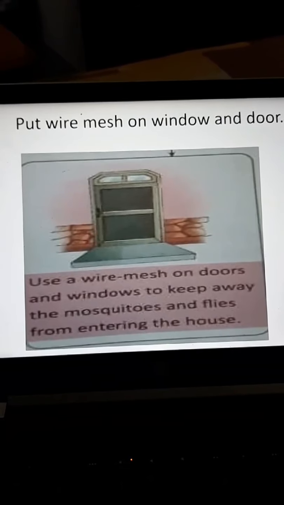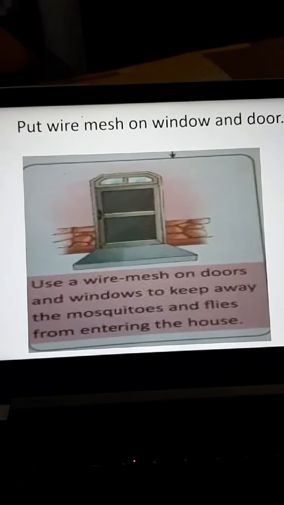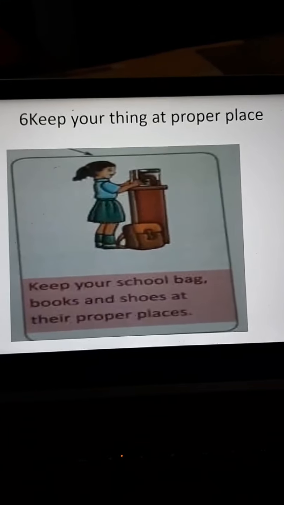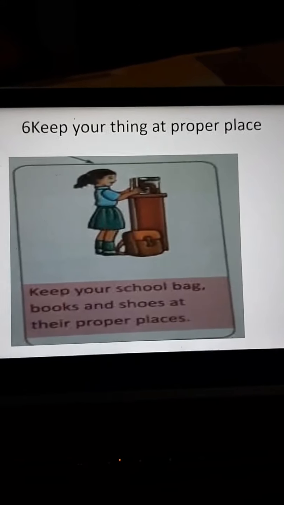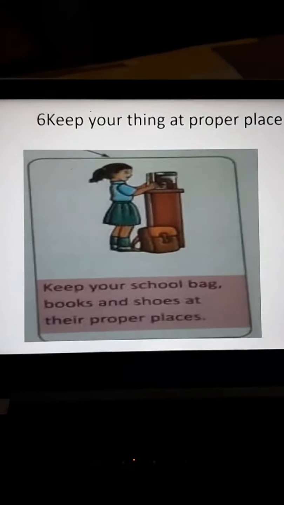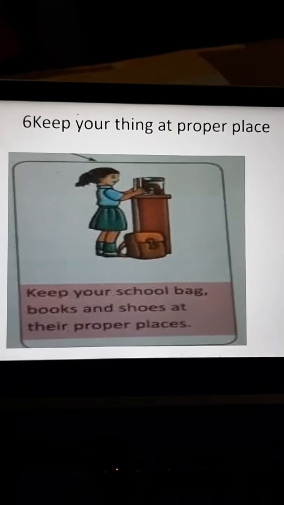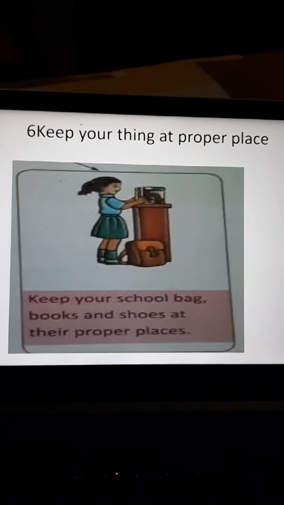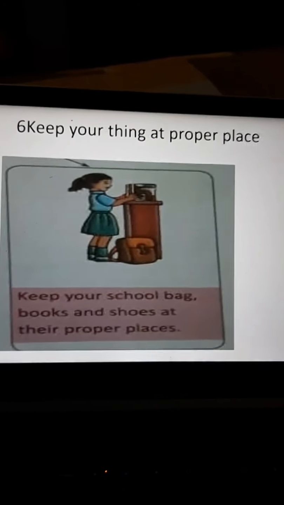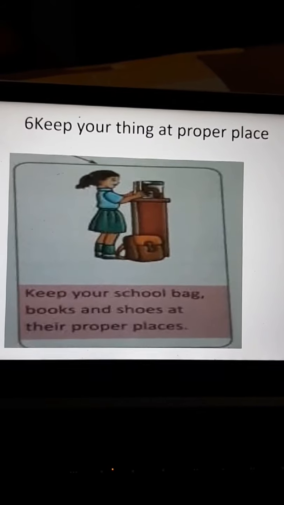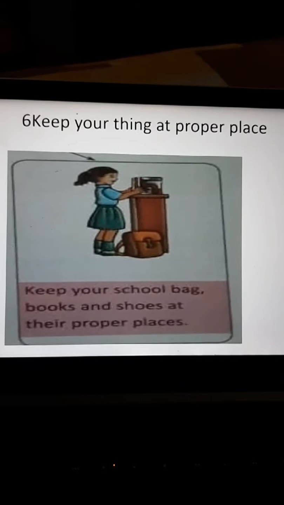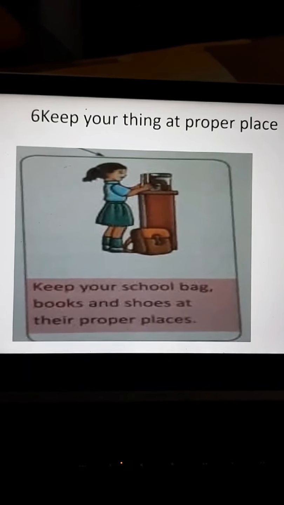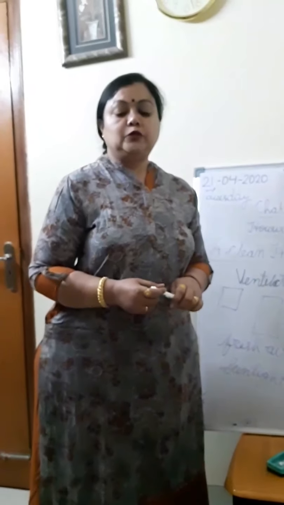Okay, the next one is keeping things in the proper place. Keep your things at the proper place. When you come from school, you put your shoes on the shoe rack, your bag at the proper place where your mama said. जहाँ आपकी मम्मा ने बैग रखने के लिए बोला वहाँ बैग रखोगे. बुक्स you should not scatter here and there. यहाँ वहाँ बिखेर के आपको बुक्स नहीं रखनी है. Instead of that you should put them on your study table. Okay. So we can